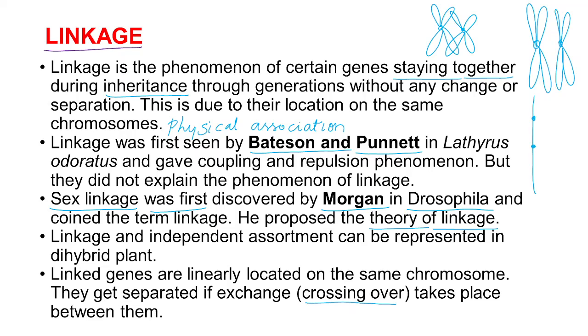The genes are present one near the other, linearly: if gene one is here, the second one will be here. During crossing over, they get exchanged or separated. I will show you with the diagram.